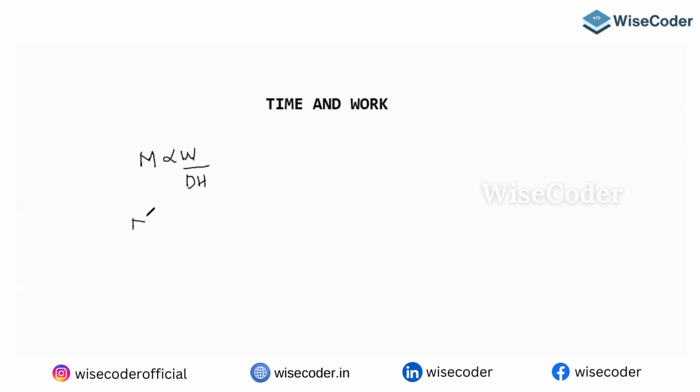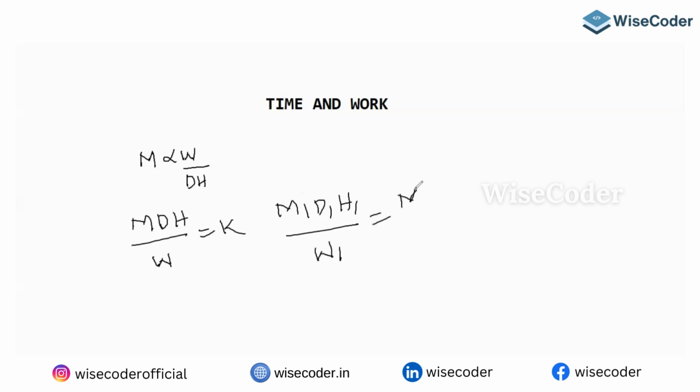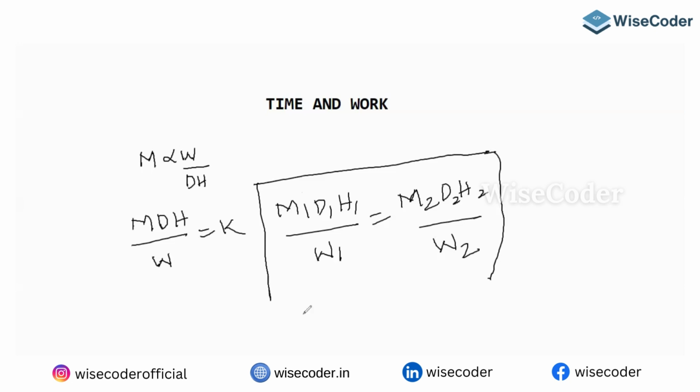Okay, if we understand the situation, men are directly proportional to work and inversely proportional to days and hours. Yes or no? So from this I can write M D H by W is a constant. So M1 D1 H1 by W1 equals, in the second case, M2 D2 H2 by W2. So this is all about your variation, the direct and inverse variation. These points are very, very important, friends.